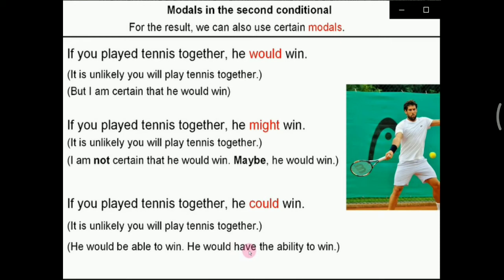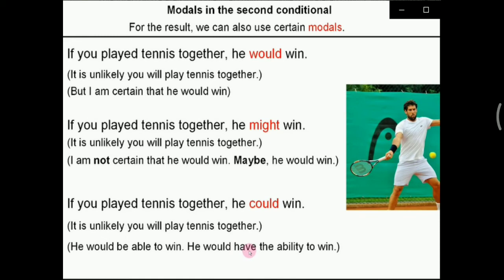It is unlikely you will play tennis together, but I'm certain that he would win. Kayaknya tidak mungkin kamu bermain tenis bersama dia, but I'm certain, tapi saya yakin he would win. Dia akan menang. Yeah? Look at the picture.